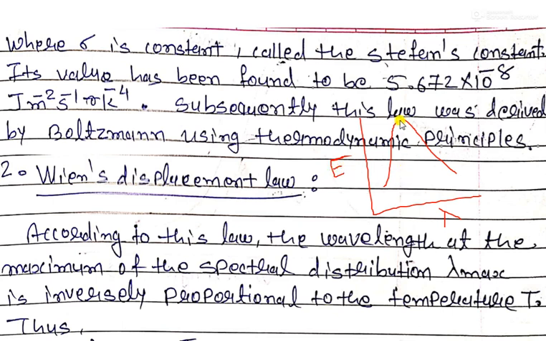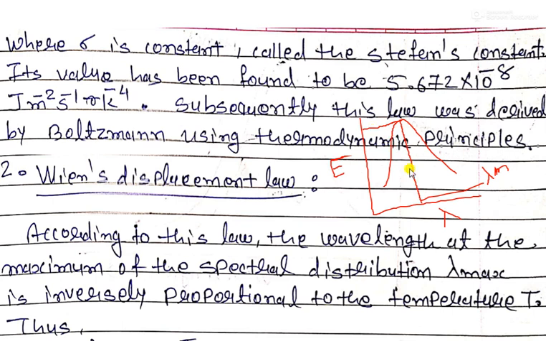At a particular lambda, at this point, we have the maximum spectral energy. This lambda is known as lambda max. It means at a particular lambda we have the maximum energy, or maximum emission or radiation power.